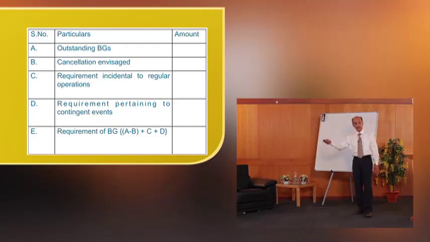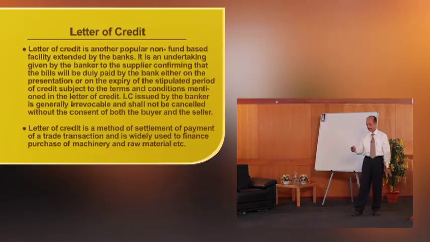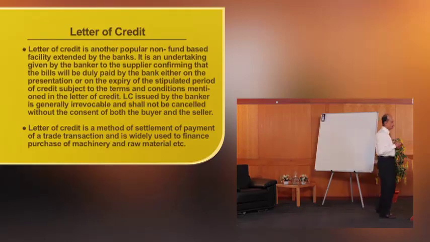They can draw another column also. If it is performance, then financial also they can put, deferred also they can put, accordingly the total limits can be worked out. Now this is about guarantees, okay. Now what about letter of credit? Now second facility, these guarantees we have seen, 3 guarantees, how it is being assessed.